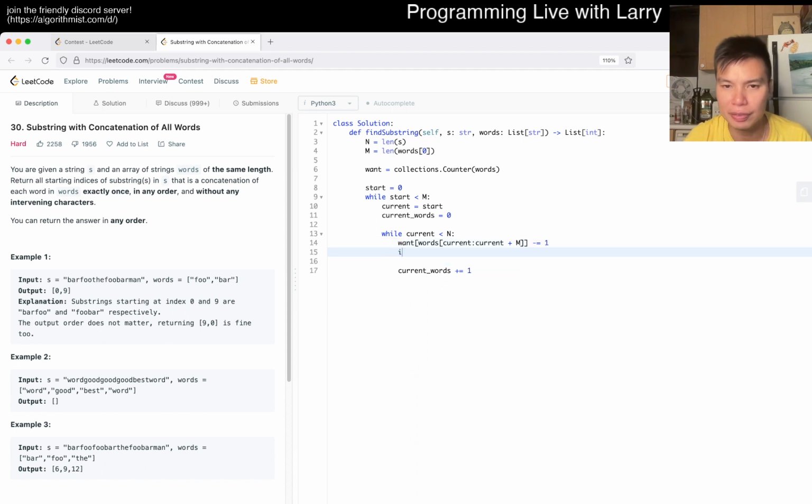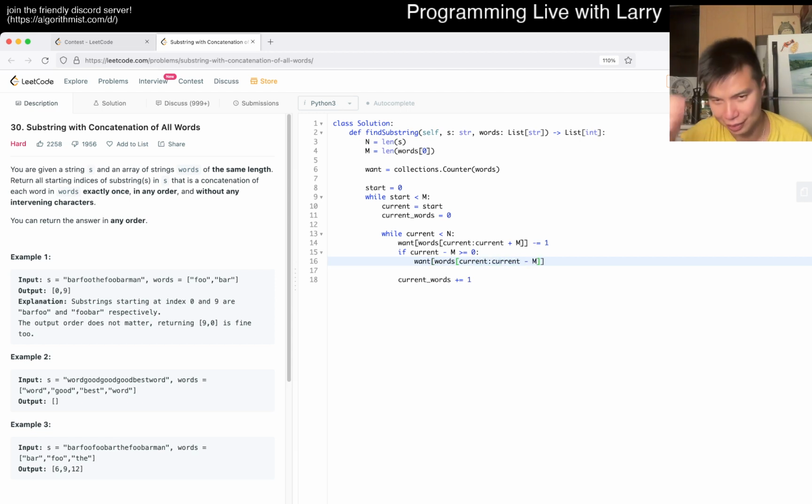And then if, so now this is, you know, standard sliding window stuff. We slide in and then we slide out at the same time. So if current is minus m or minus m plus 1 or something, is greater than 0, then we, nope, that's not right. What we want is this.